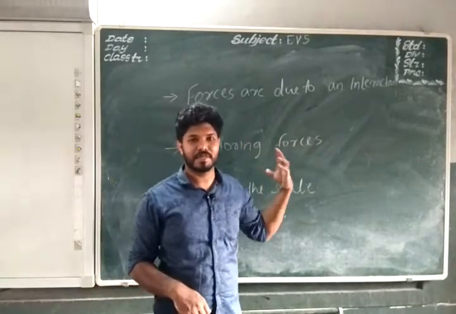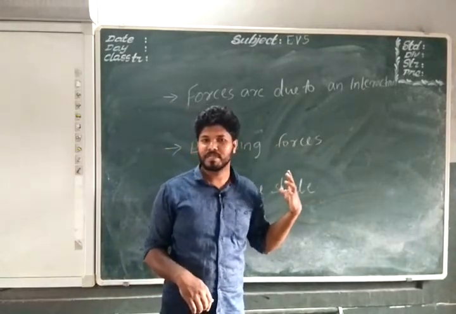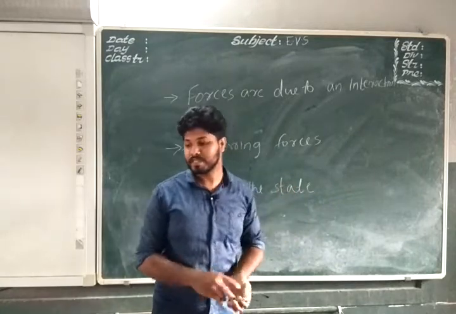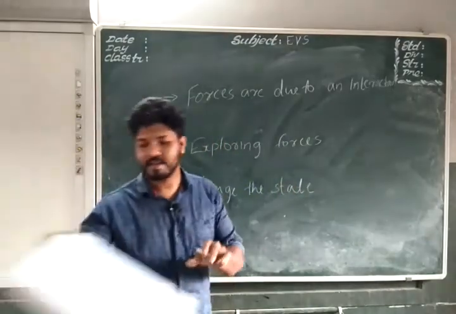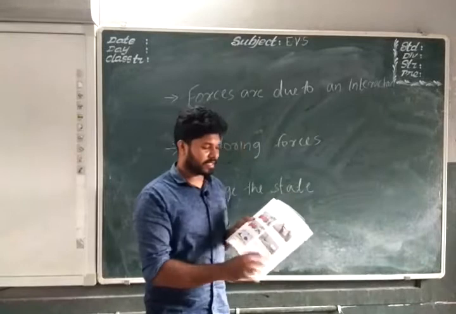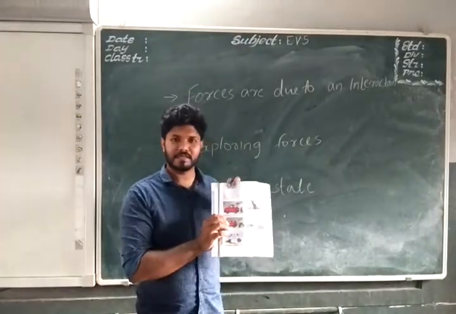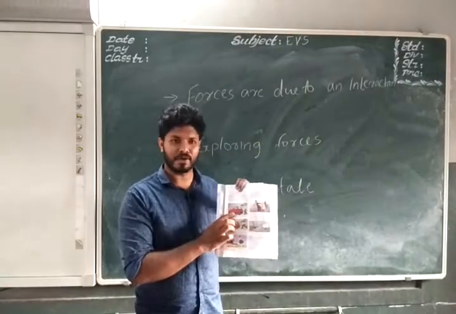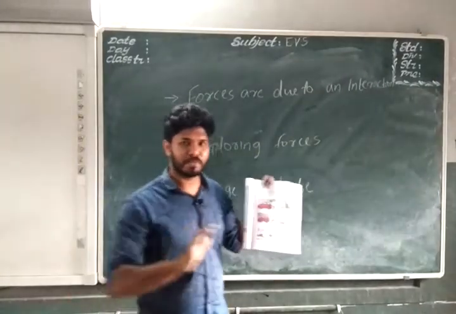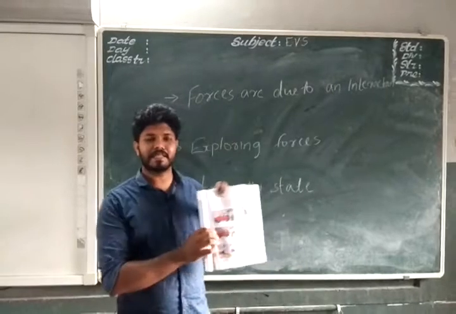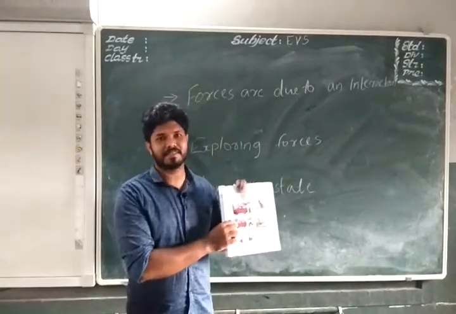That is the topic. Now, you may see in your textbook, in the first picture, a person is standing behind the car. Is there any change in the car? No. In the second case, he is pushing the car. In that case, you can see the movement in the car, isn't it?